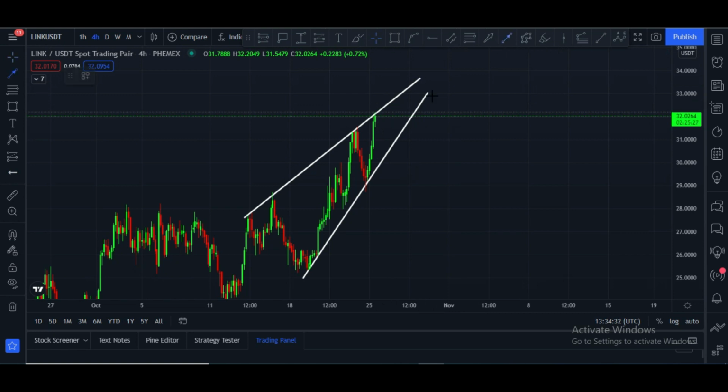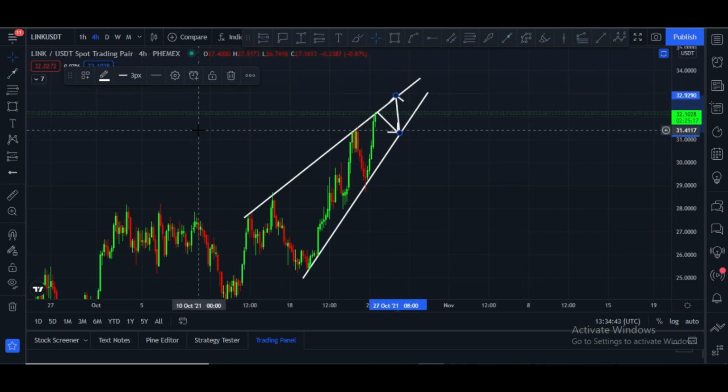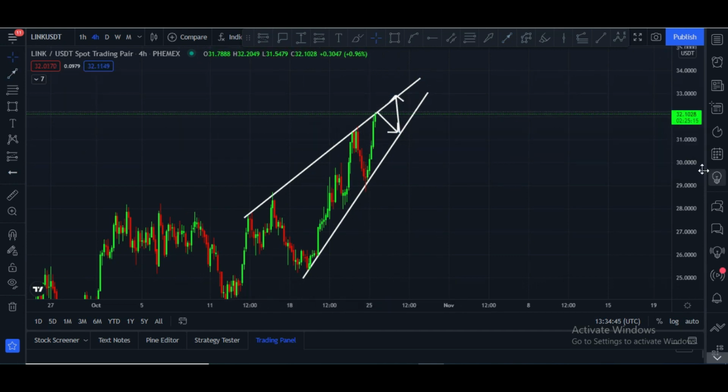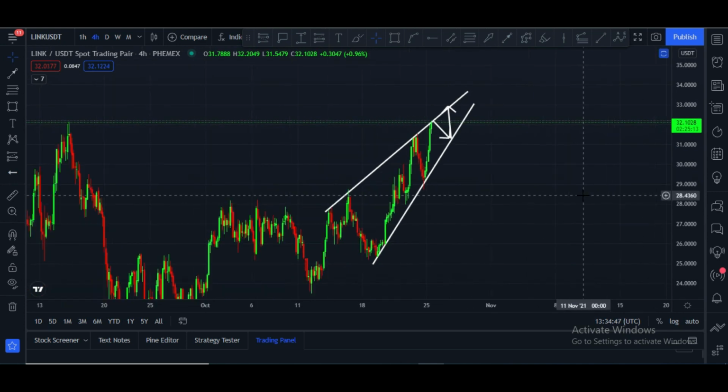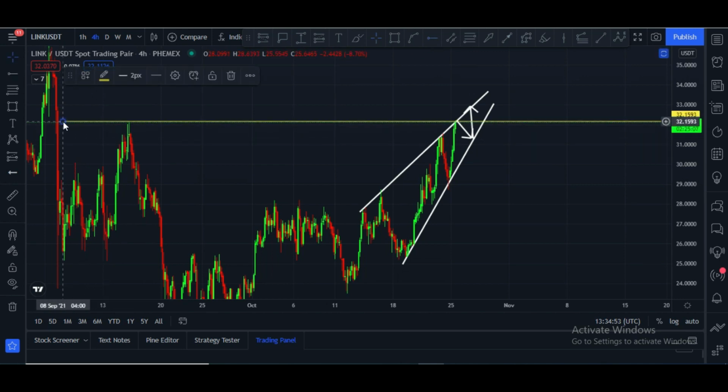Maybe we may see that kind of action. Once it broke this area, in that case, it will be bullish. We have to watch this very carefully, because there is a very huge resistance in that area.